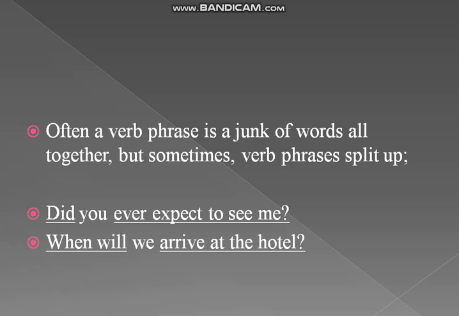As you can see in the example, we have two interrogative sentences in which questions are asked. Did you ever expect to see me? Here the word did is a helping verb, you is the subject, then ever expect to see me. So here just you is not included in the verb phrase, while the underlined part is. Look at the underlined part: did is also underlined, then ever expect to see me. So all of the underlined sentence is a verb phrase except this you, because you is the subject. Look at another sentence.